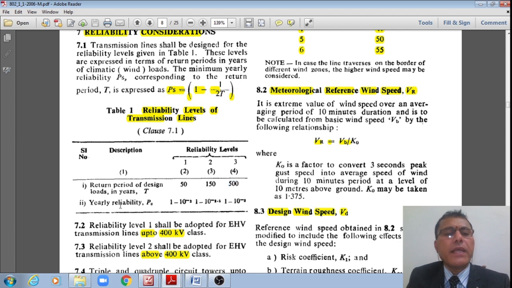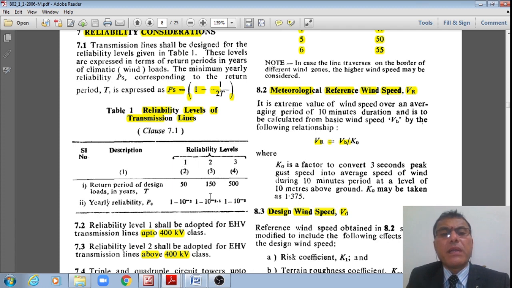Accordingly, the yearly reliability value is 1 minus 10 to the power minus 2, right? Minus 2 means 1 minus 0.01, that means 0.99, for reliability level 1.